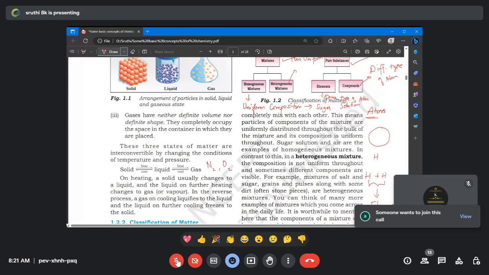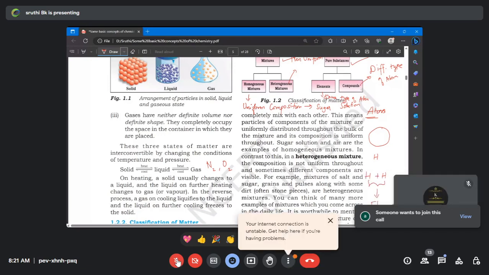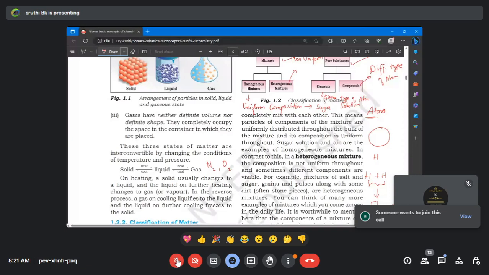Let's take 24 karat gold. Is it an element or a compound? It's an element, ma'am. Very good, superb. It's an element, 24 karat gold. Because in that case, all the atoms are Au, Au, Au, right? So gold, Au is the symbol of gold. So everything is actually gold atom. So wherever the atoms are similar, we can say that as element. Compound means it's a different type of atom.